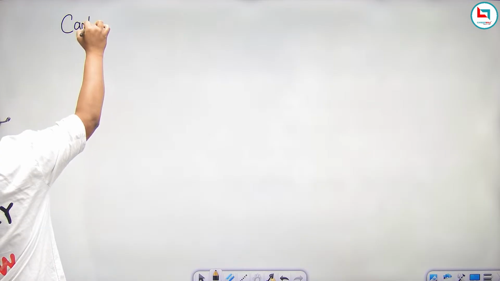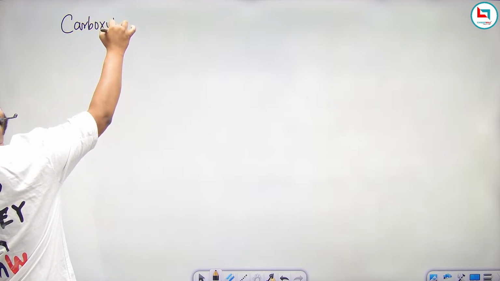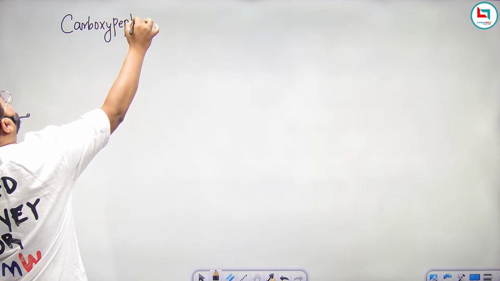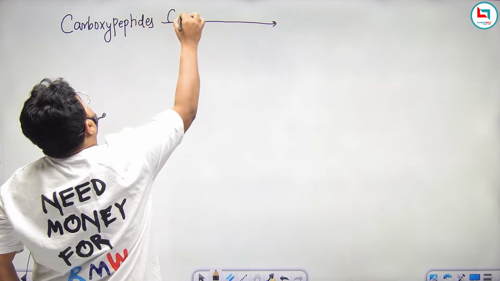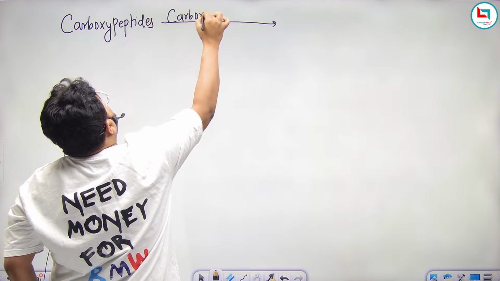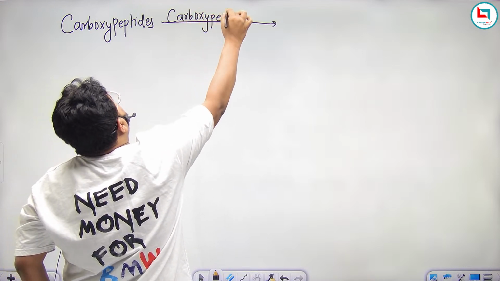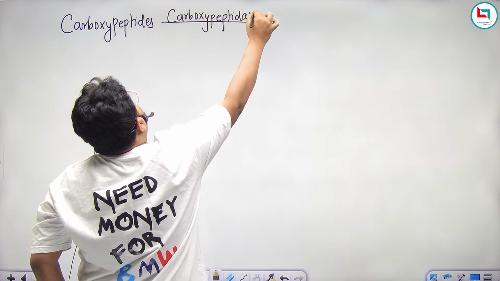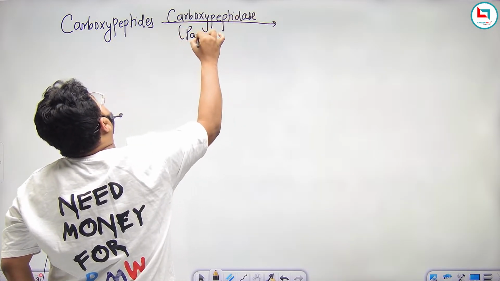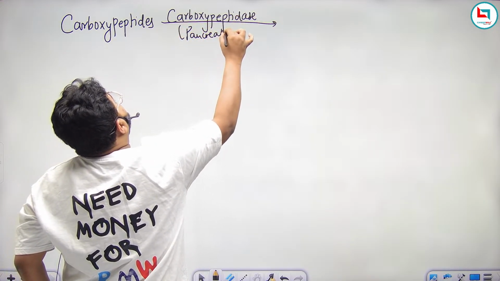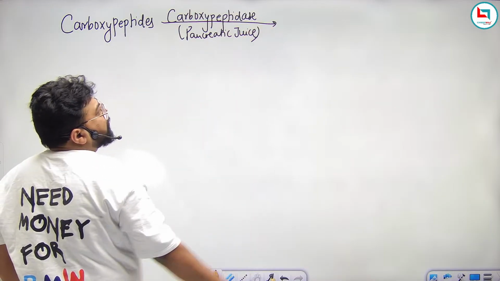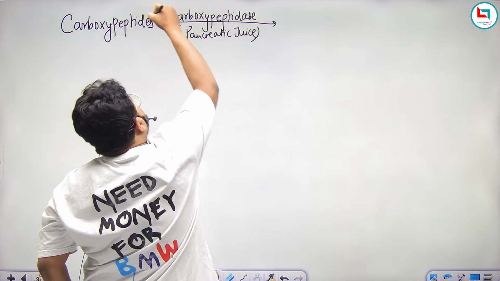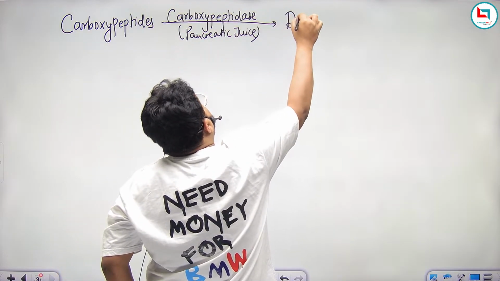Now, on these carboxypeptides, another enzyme of pancreatic juice, carboxypeptidase, will work. This will convert them again into dipeptides.